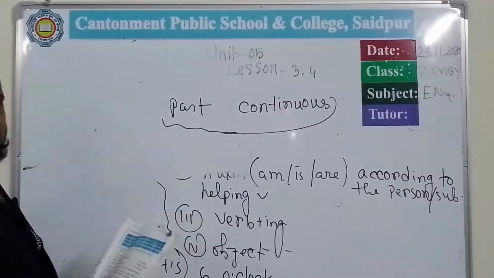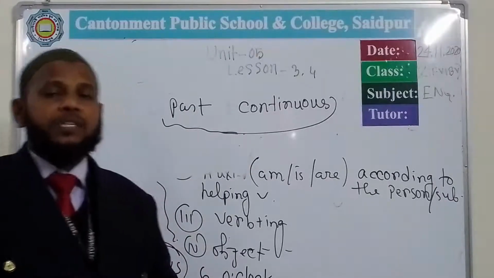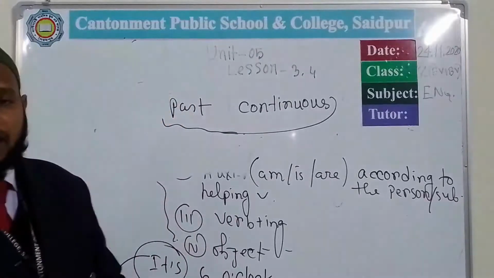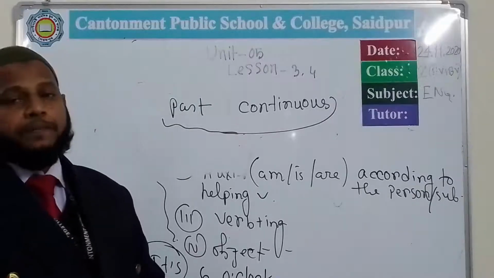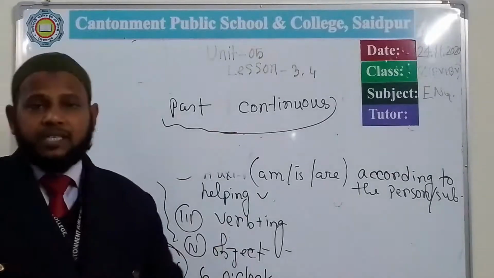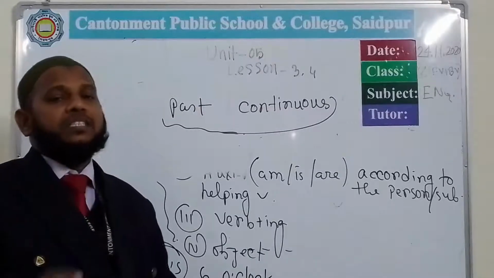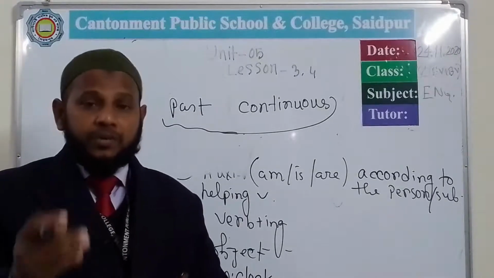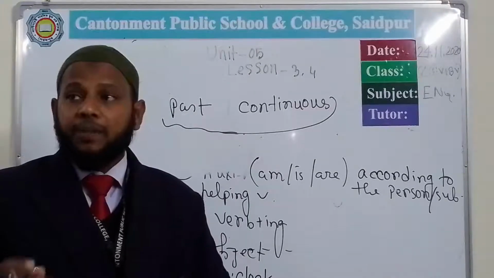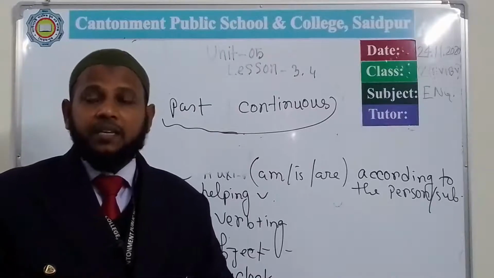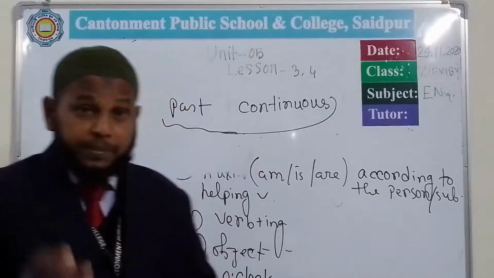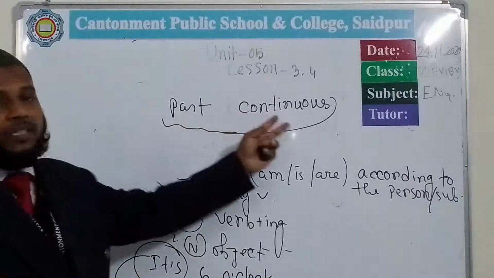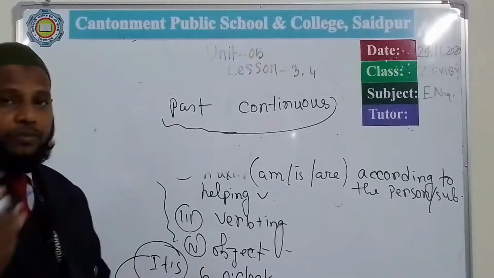So what is past continuous? In the time of present continuous, we have seen that we use the present continuous to talk about action happening in the present time. But in the time of past continuous, just the definition will be changed in this way. That is, we use past continuous to talk about action happening at a specific time in the past. In this way, the past continuous tense will be formed.